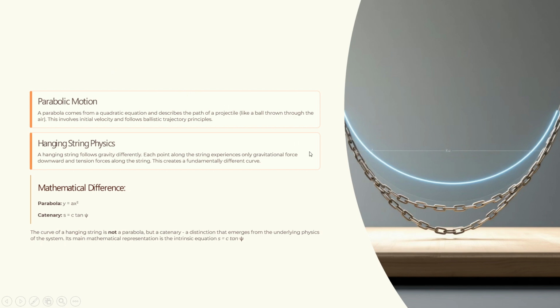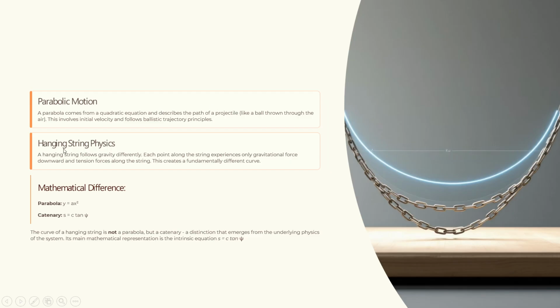So we will be seeing in the next slide what is parabolic motion. We had a doubt, right? There is a difference between parabola and catenary. We will be seeing the difference in this slide. A parabola comes from a quadratic equation and describes the path of a projectile, like a ball thrown through the air. This involves initial velocity and follows ballistic trajectory principle. So, a parabola describes the path of the projectile. This is the main line.